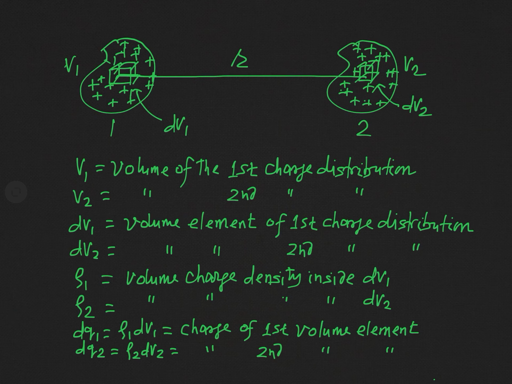Actually, these two systems will interact with one another, and due to that interaction a potential energy will be developed. As you know, potential energy is simply energy of interaction, and since these static charge systems will interact with one another electrostatically, there will be electrostatic potential energy developed in this system or in the electric field produced by the systems. And our aim is to find that energy of interaction which will be distributed in the electric field.